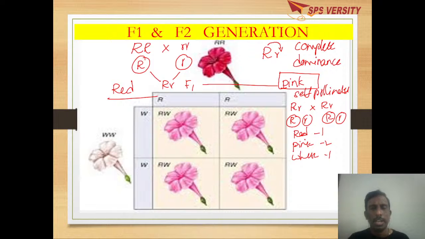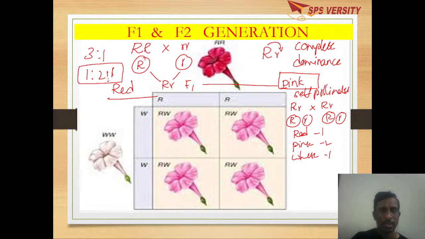So this is a deviation from Mendel's law. According to Mendel's law, the phenotypic ratio should be 3:1. But here we are getting a different ratio, which is a deviation from Mendel's law. That is, by the end of the F2 generation, 1 red flower, 2 pink flowers, 1 white flower, where the phenotypic ratio and genotypic ratio are the same, 1:2:1. Instead of 3:1, here we are getting 1:2:1. And this concept is called incomplete dominance.